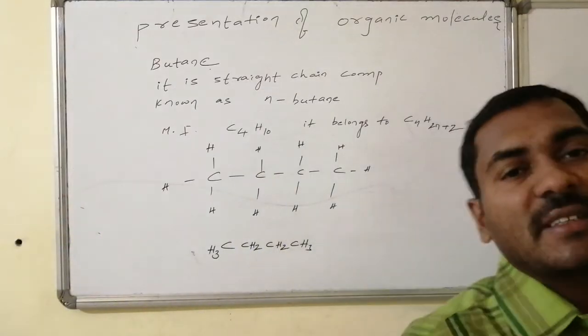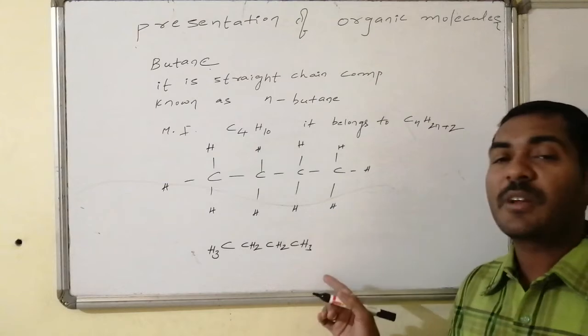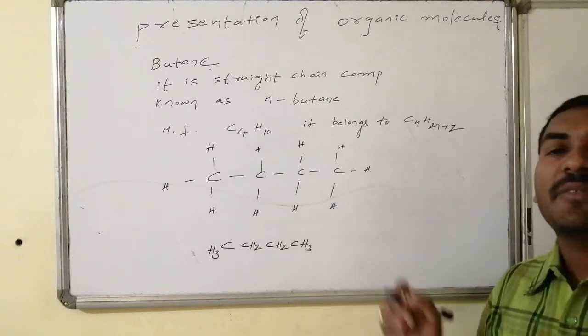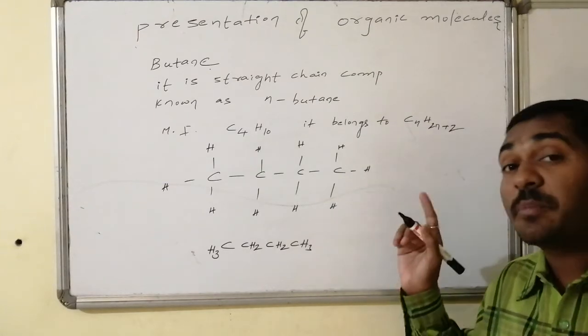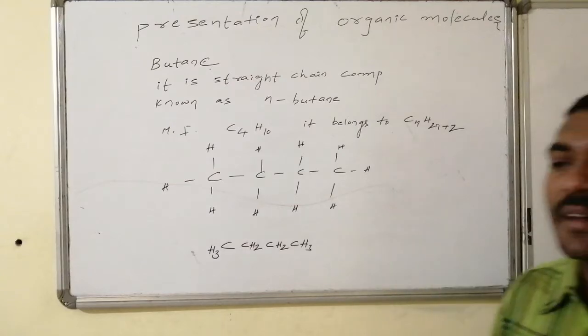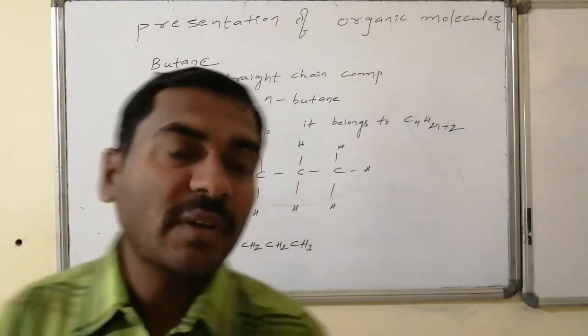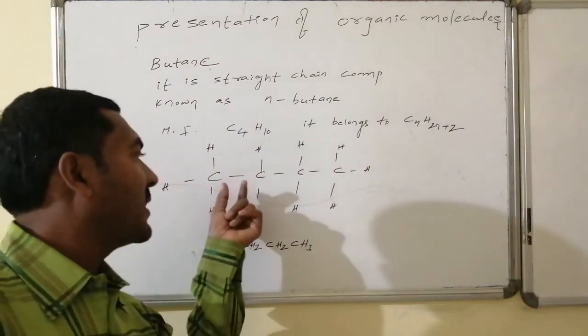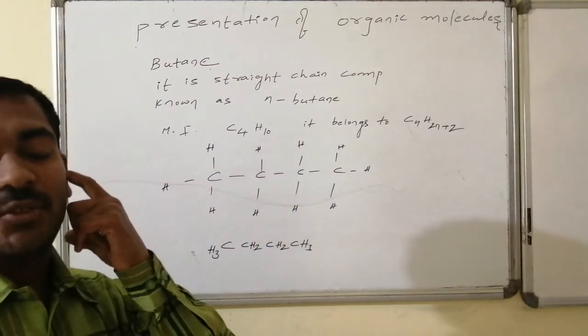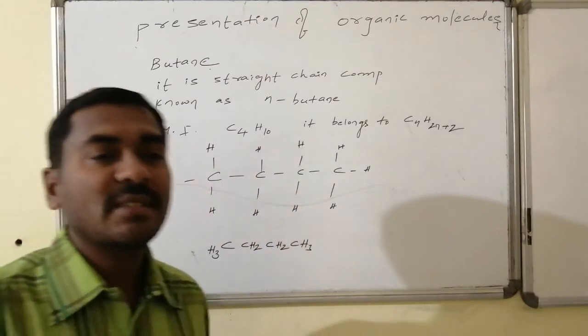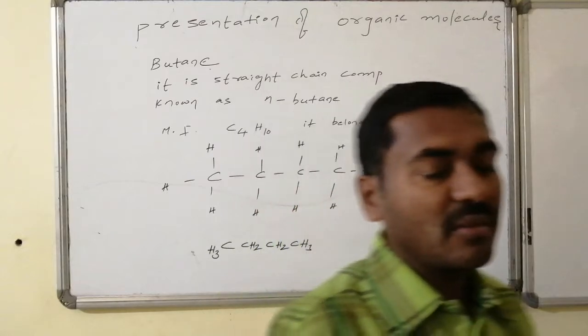This way of representation is said to be the compressed formula, the compressed presentation of the given organic compound. And in the above one, we are writing each bond as a line. This is said to be the bond line representation of the organic molecule.